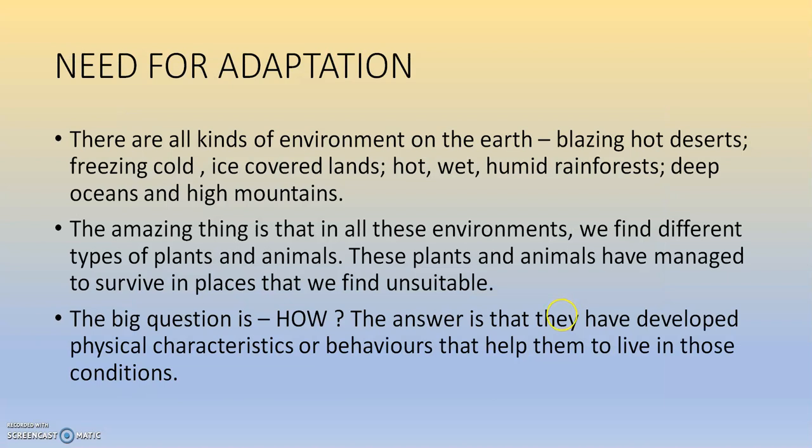What is the need for adaptation? There are all kinds of environment on earth: blazing hot deserts, freezing cold ice covered lands, hot, wet, humid rainforests, deep oceans, and high mountains. The amazing thing is that in all these environments, we find different types of plants and animals. These plants and animals have managed to survive in places that we humans may find unsuitable.